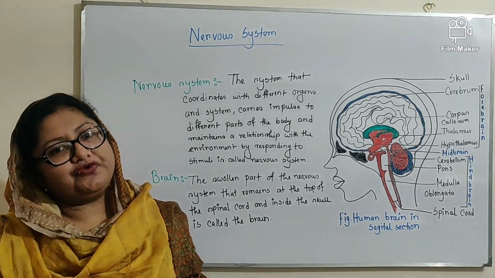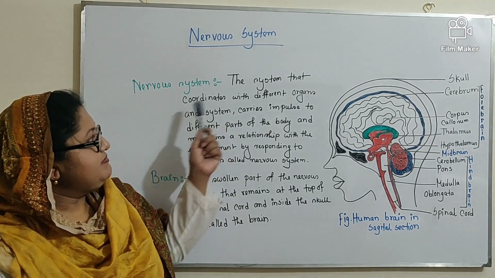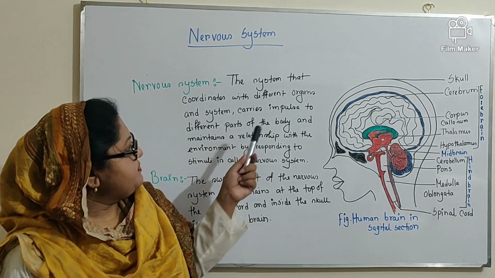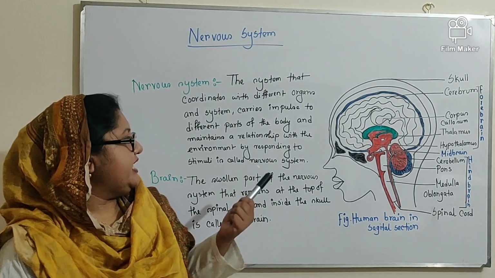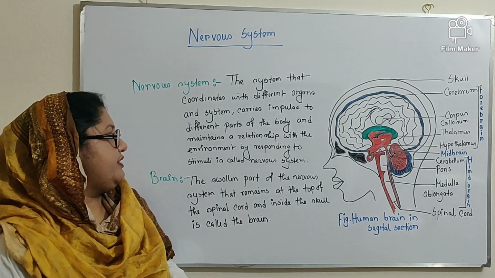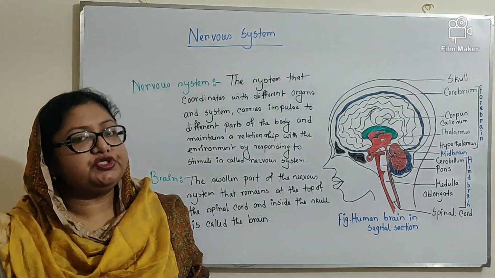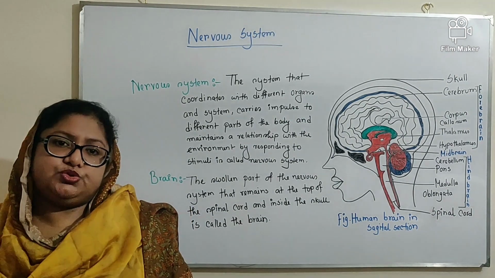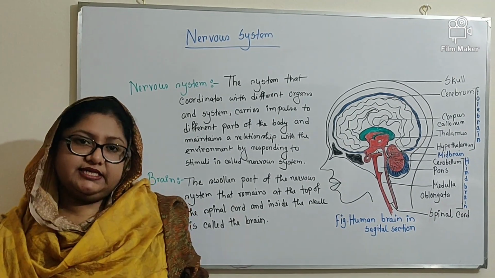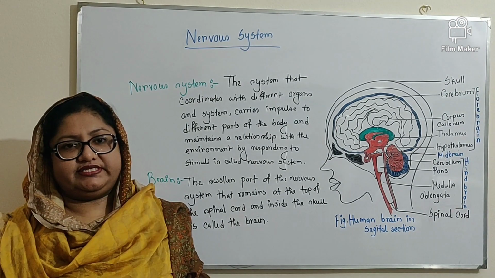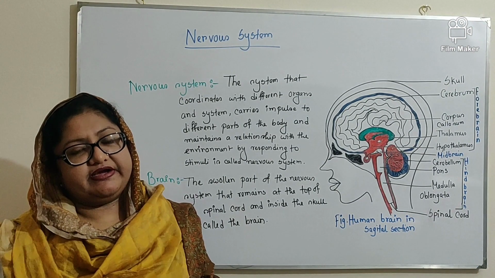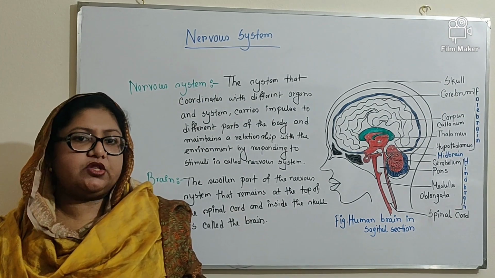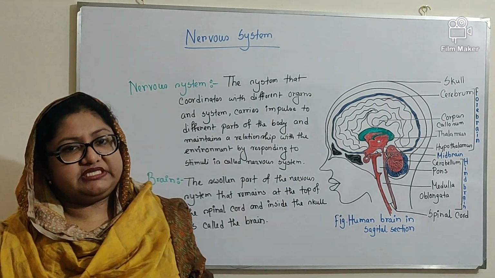Now, the definition of nervous system. The system that coordinates different organs and systems, carries impulses to different parts of the body, and maintains a relationship with the environment by responding to stimuli is called the nervous system. The nervous system is divided into two parts: the central nervous system and the peripheral nervous system. The central nervous system is again divided into two parts, that is brain and spinal cord, and the peripheral nervous system is divided into